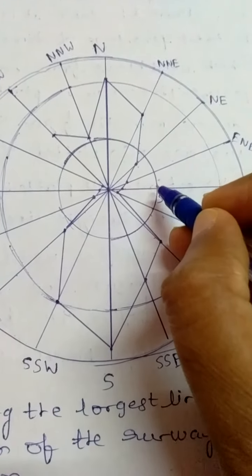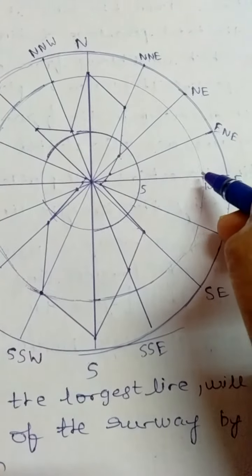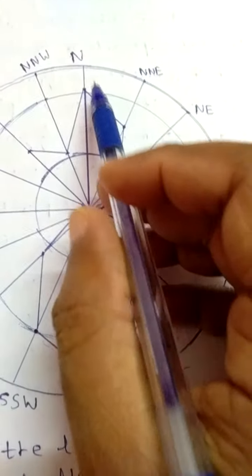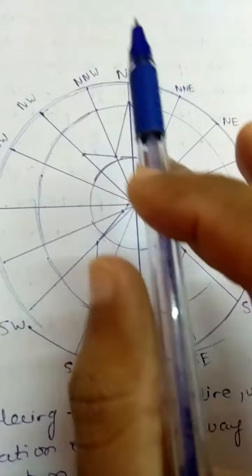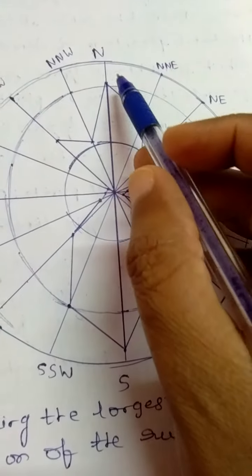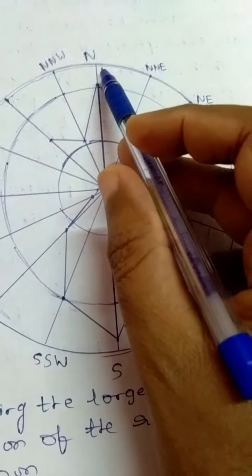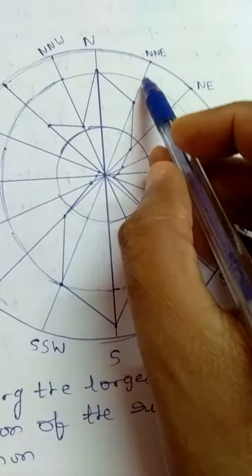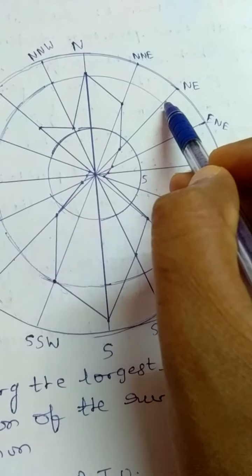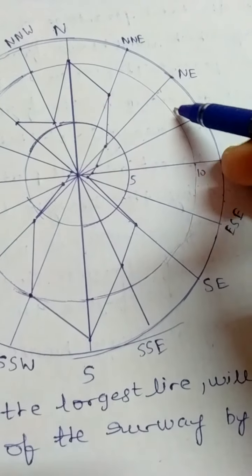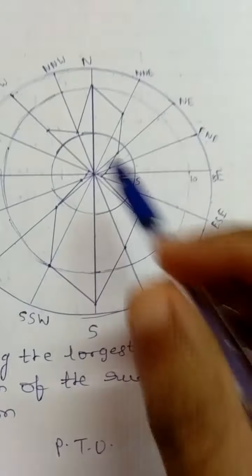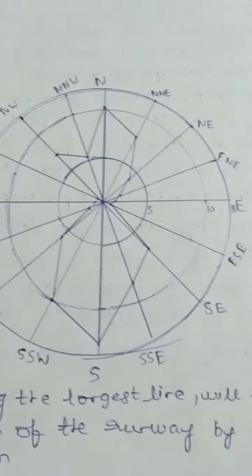So this is 5% time in a year, this is 10% time in a year, and 15% time in a year. Let me tell you, this complete circle is 360 degrees, and we have 16 radial lines here. That is, each sector will have 22.5 degrees. This will be 22.5 degrees, this will be 22.5 degrees, like that for the complete 360 degrees. So now let us consider the first wind data.